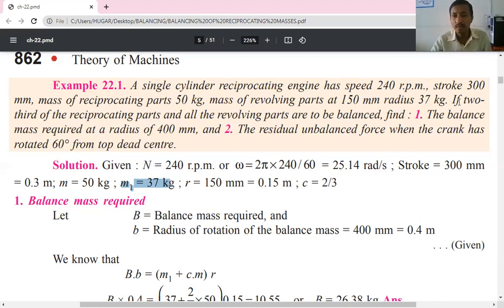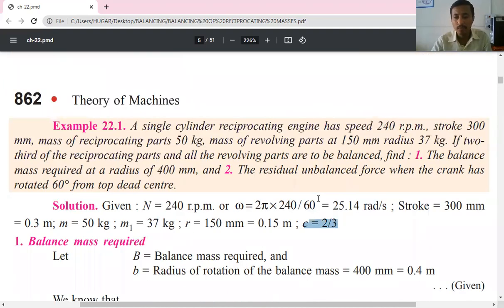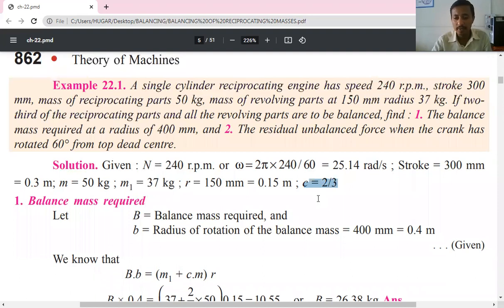The mass of the revolving parts is m1. If 2/3 of the reciprocating parts and all other revolving parts are to be balanced, here the important point is that only 2/3 of the reciprocating parts are balanced, meaning C is only 2/3. Only 2/3 portion of the reciprocating parts are balanced here. Find the balance mass required.